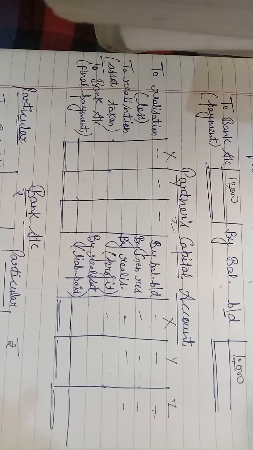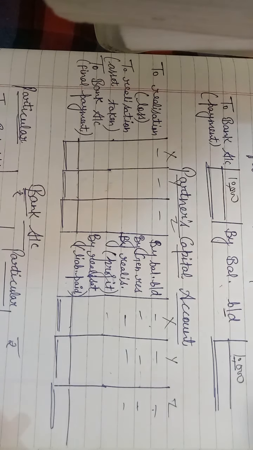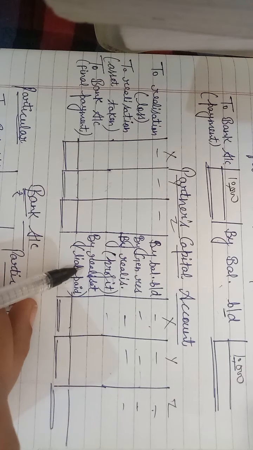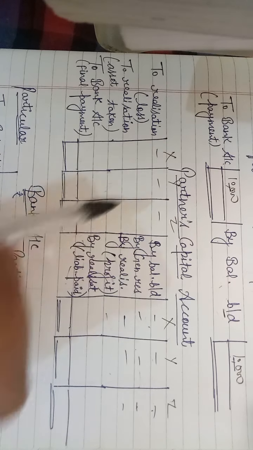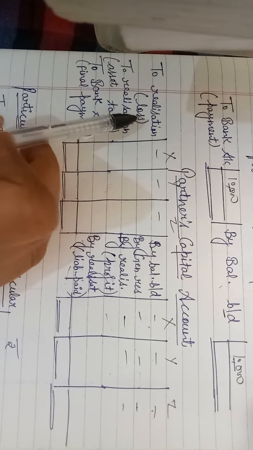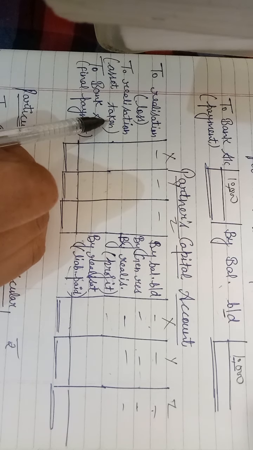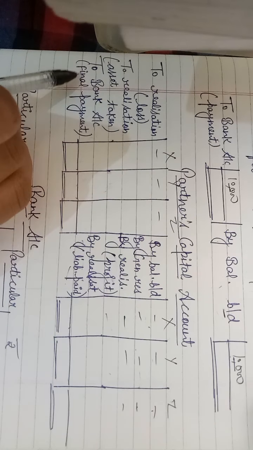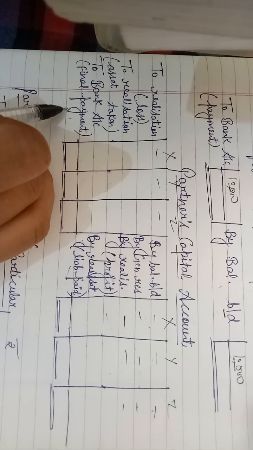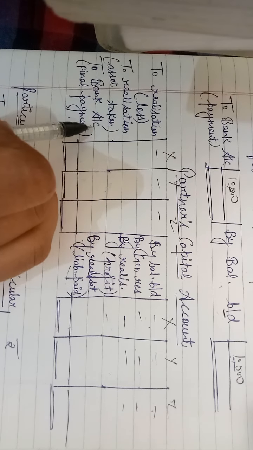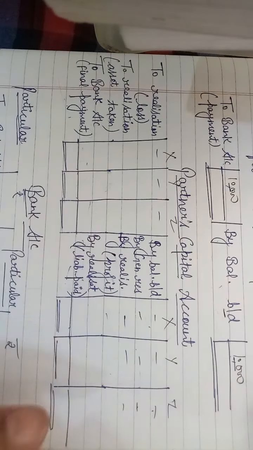Suppose on the debit side of the realization account partner X is paying a liability, then to X capital, we write by realization liabilities paid, and here realization loss amount. If a partner is taking any asset, then to realization, then to bank final payment. This is our balance; we will not write balance carried on, we will write to bank account final payment to partner.